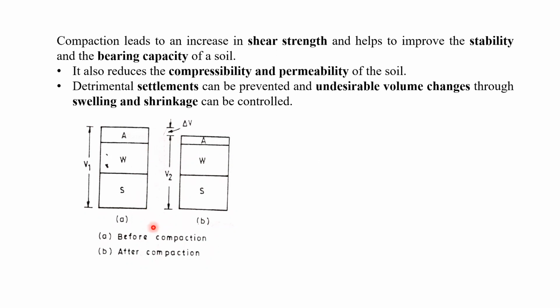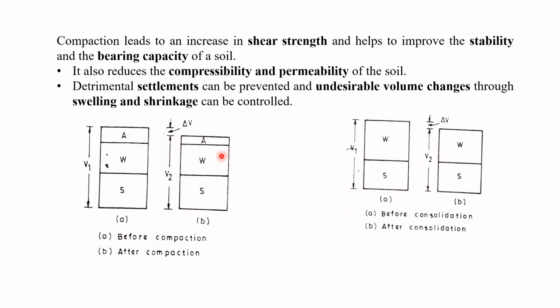You can see in the first figure the air, water, and solid. Once you compact it, the amount of air or vacant space is going to be reduced. So here you can see this is the compacted soil.